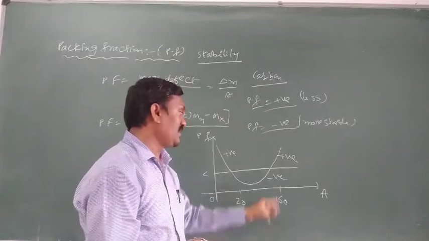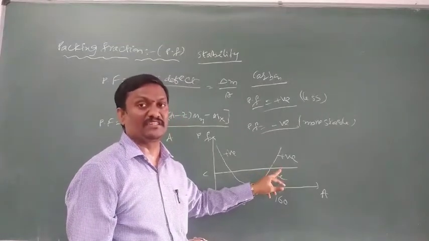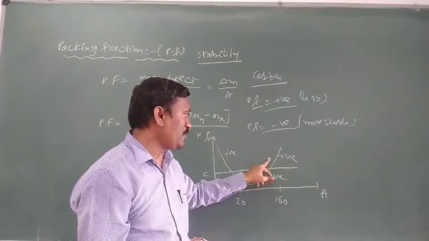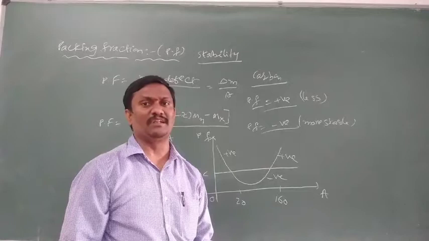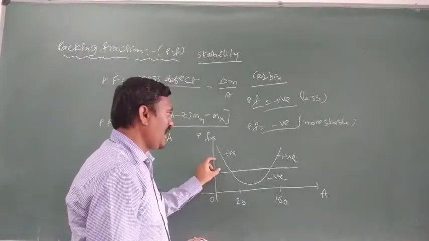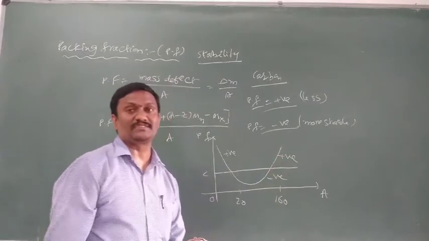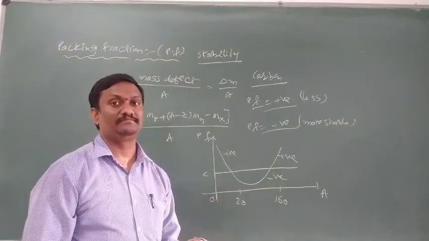If the mass number is greater than 160 or 170, those elements also have positive packing fraction. We know heavy elements are also unstable. So very light elements are unstable and very heavy elements are also unstable. So positive packing fraction indicates unstable.